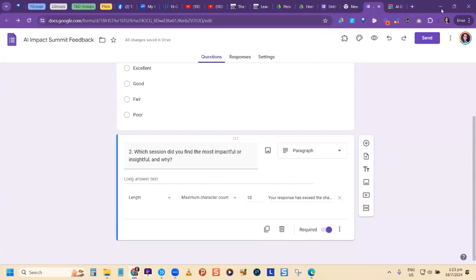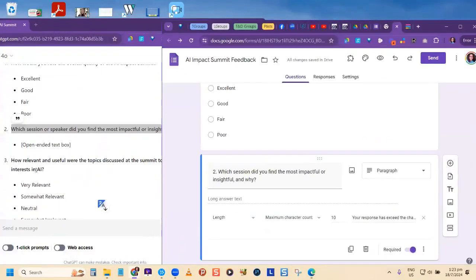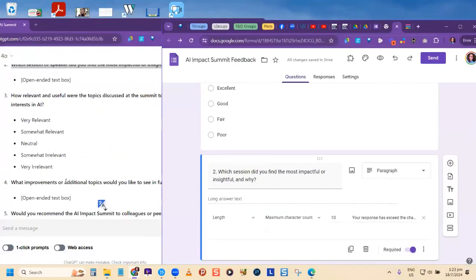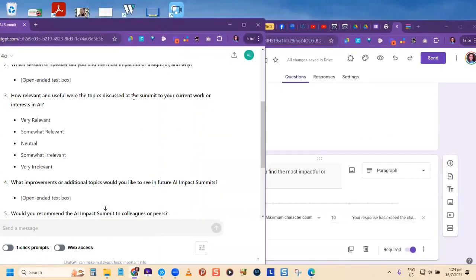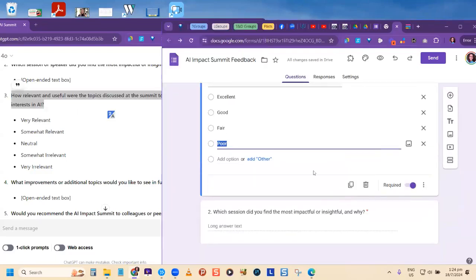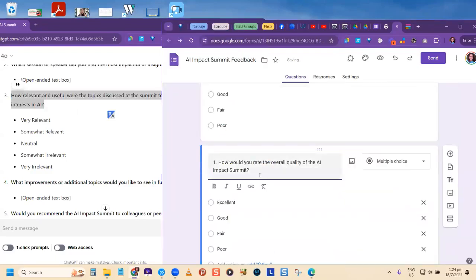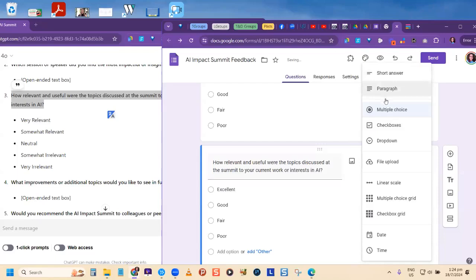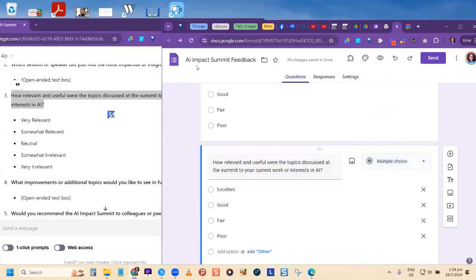And then what else did the feedback say? How relevant? So you get the idea. So this would be what kind of question? Question type: how relevant and useful were topics discussed? What kind of question type is this? You should all know by now. Just tell me the letter. Remember the letters are S, E, M, C, D. So short answer, paragraph, multiple choice, checkbox, drop down. What are they? Yes, you know by now.